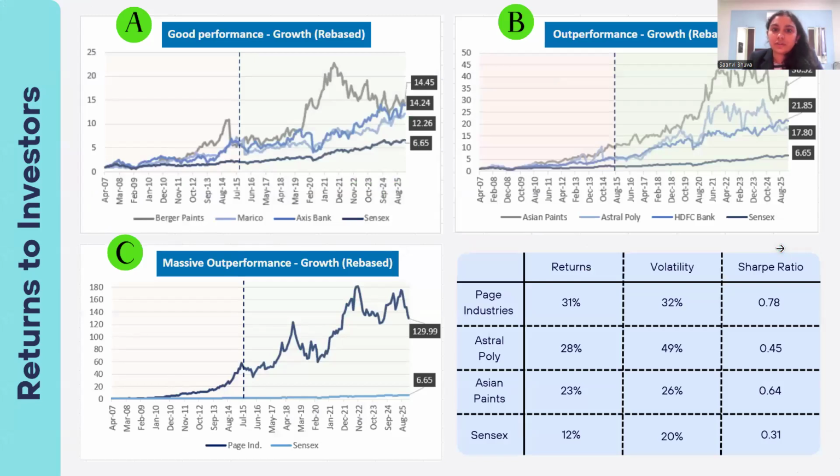The third theme is the returns to the investors. As you can see, if you invest 1 rupee in Asian Paints in April 2007, then it would now be worth 36 rupees. And to also see the risk adjusted return, we can look at the Sharpe ratio, which measures the excess returns that you get over the risk-free rate for the excess risk that you take. So a higher ratio is always better. And as you can see, Page Industries and Asian Paints have a much higher ratio than the Sensex, which indicates that it might be a better investment.